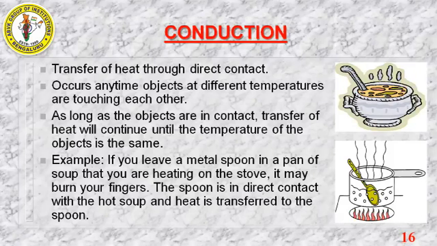As soon as both temperatures become equal, the transfer of heat stops. Example, if you leave a metal spoon in a pan of soup on a stove, it may burn your fingers. The spoon is in direct contact with the hot soup, so the heat is transferred to the spoon. Until both temperatures become equal, the heat is continuously transferring.